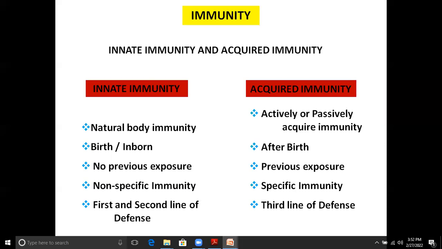Let us have a thorough discussion about innate immunity. Innate immunity works by means of different barriers. Innate immunity, no doubt, involves the first line of defense mechanism and second line of defense mechanism. And these are known as the barriers of the immune system or innate immunity.